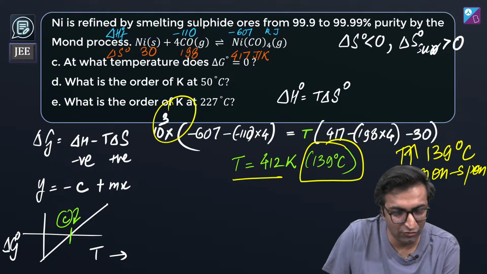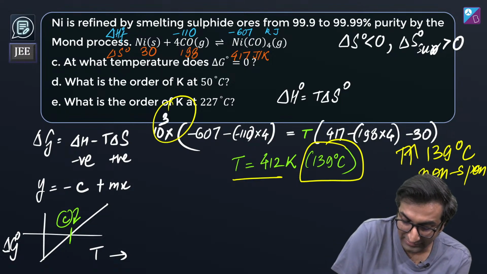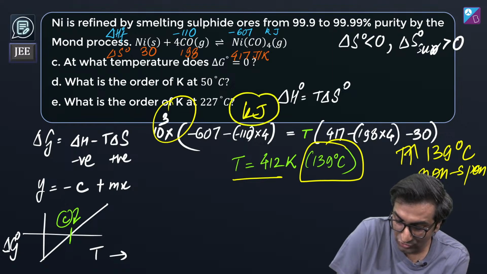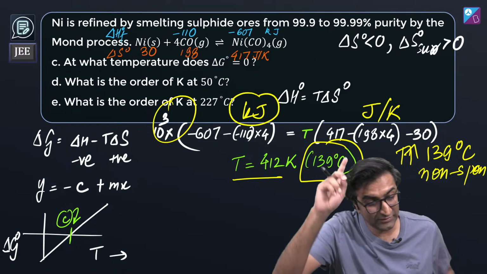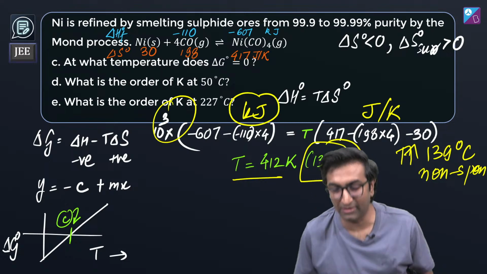Rek and Siddhi, I know what you guys did. Here it is kilojoule, and here it is joule. This is joule per Kelvin. This is a very good point Rek and Siddhi have brought up.